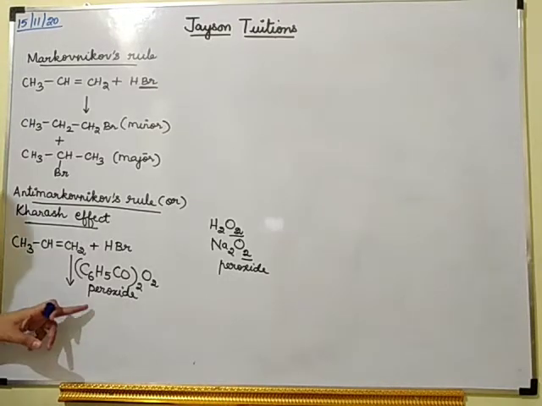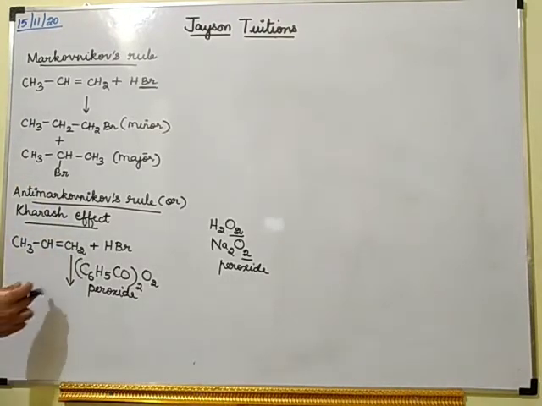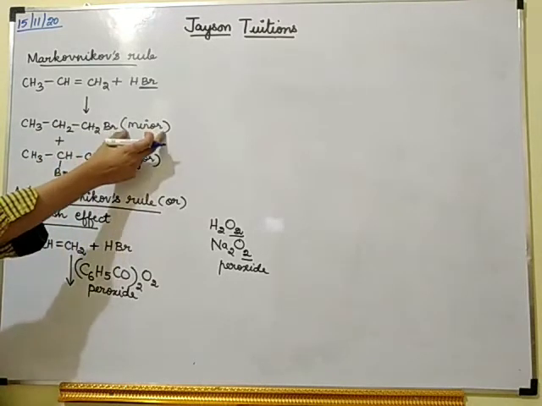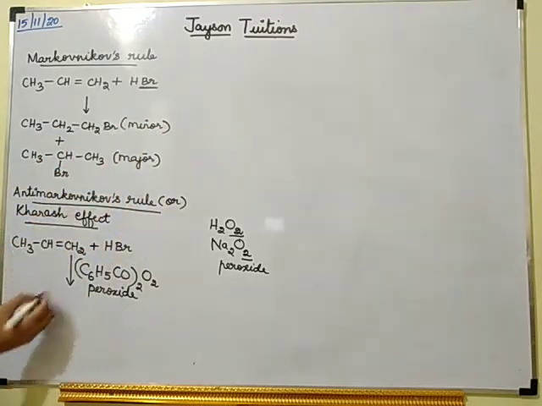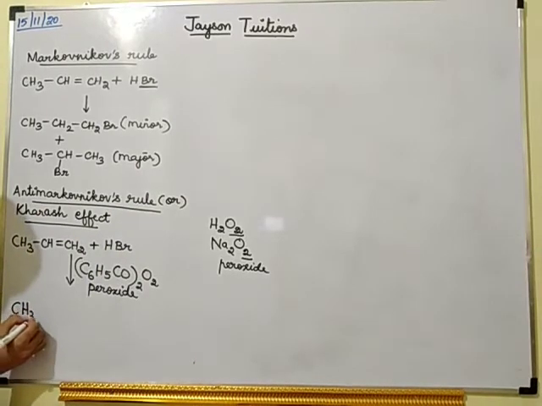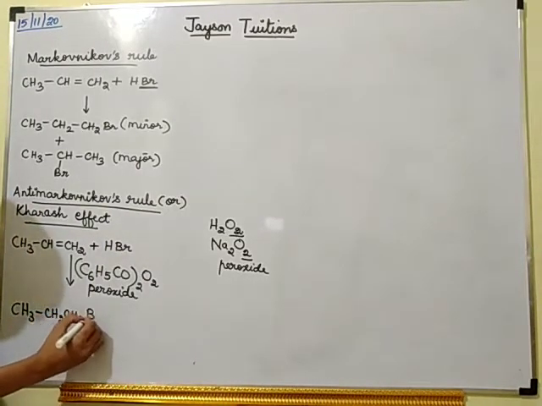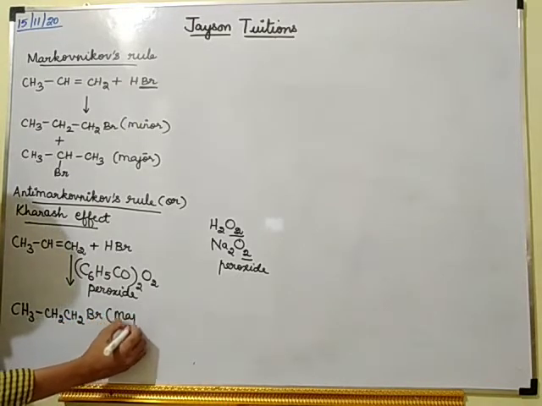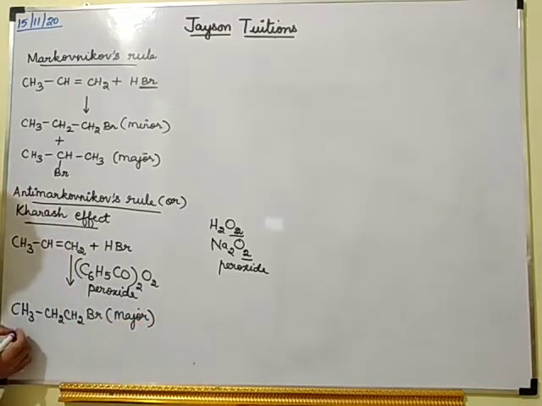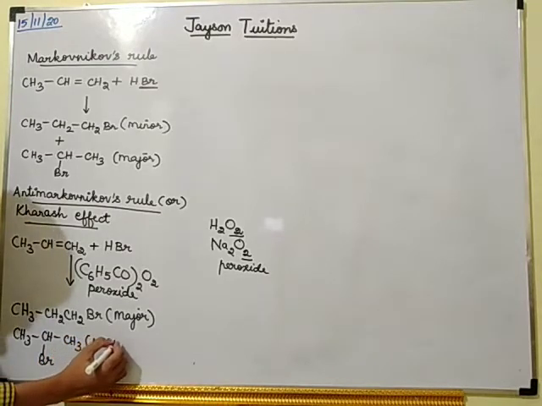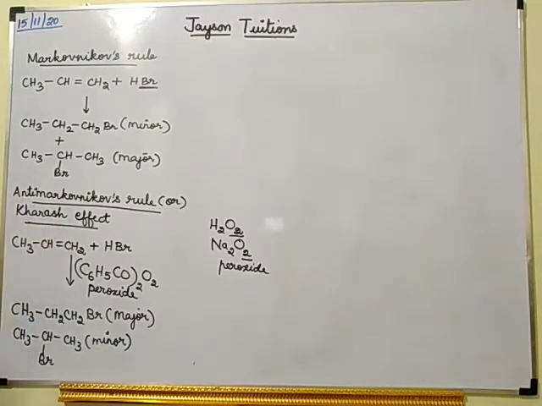When he did the reaction in the presence of peroxide, he got the same two products, but this product was the major product and this product was the minor product. So he got CH3CH2CH2Br as the major product and CH3CHBrCH3 as the minor product.